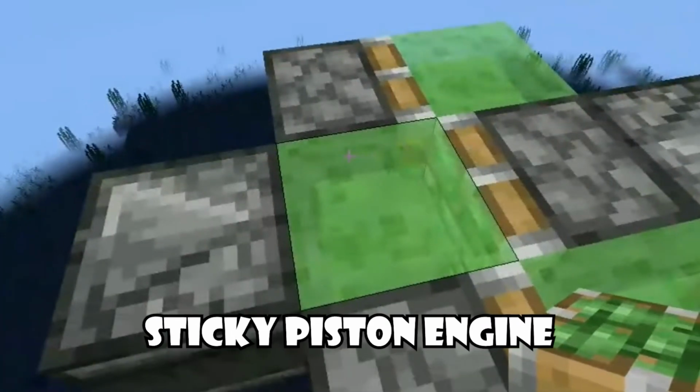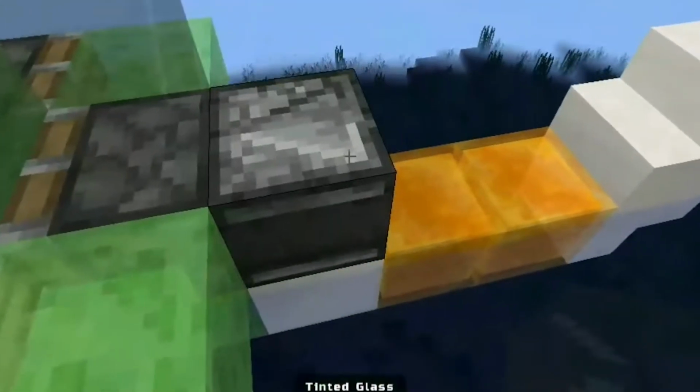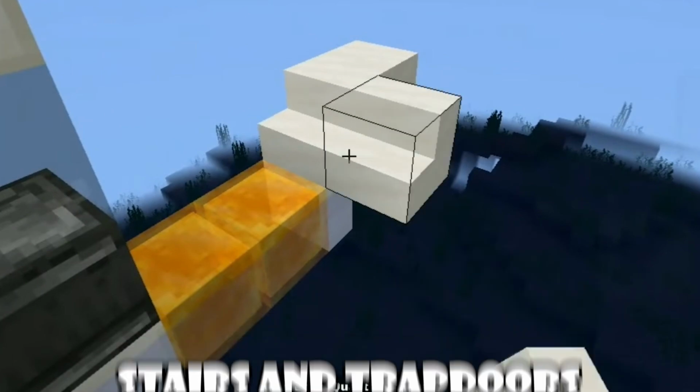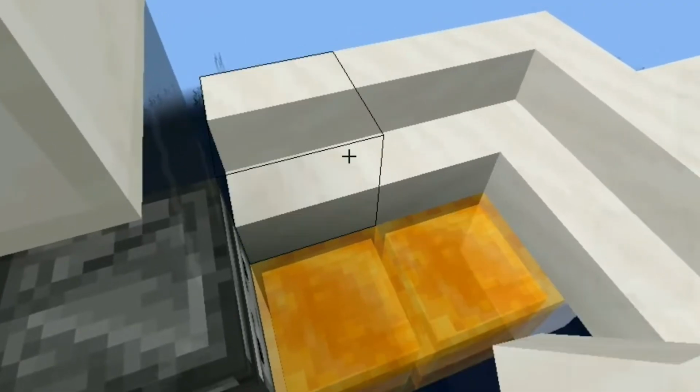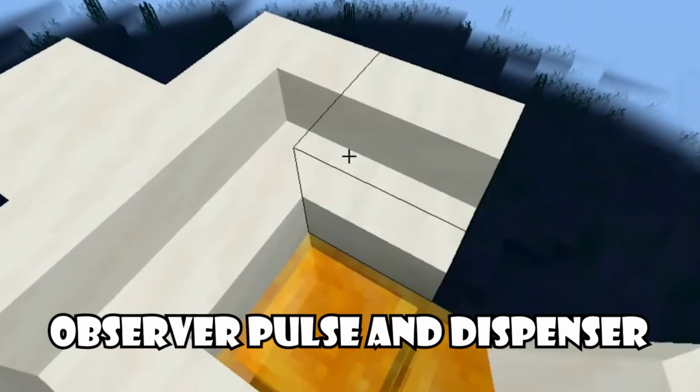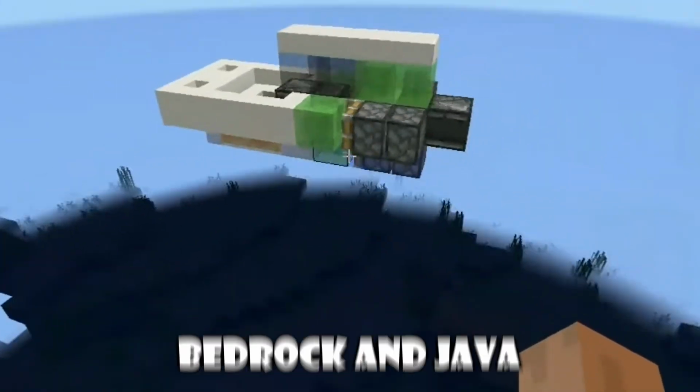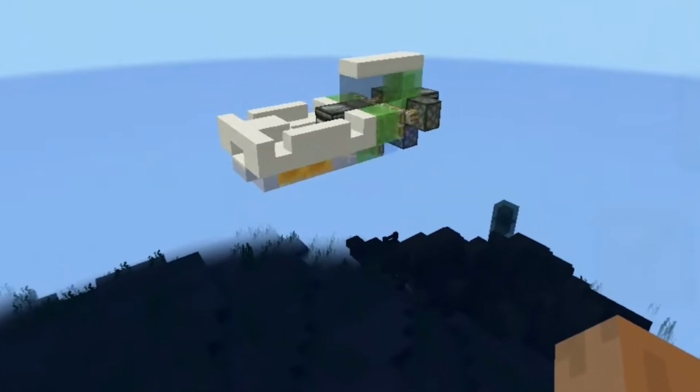It starts with a sticky piston engine setup and finishes the boat design with stairs and trapdoors for aesthetics. You can fire it up with a simple observer pulse and dispenser for splash potions. And guess what, it works on both Bedrock and Java with minor tweaks.